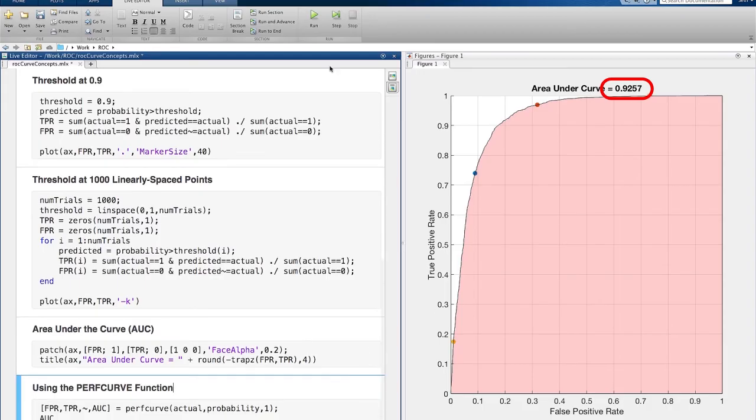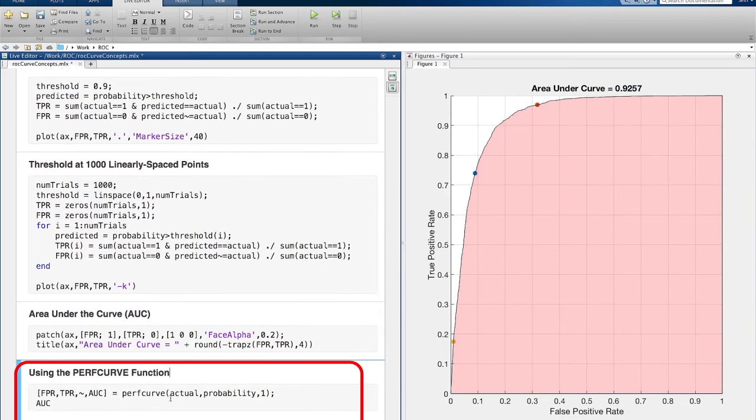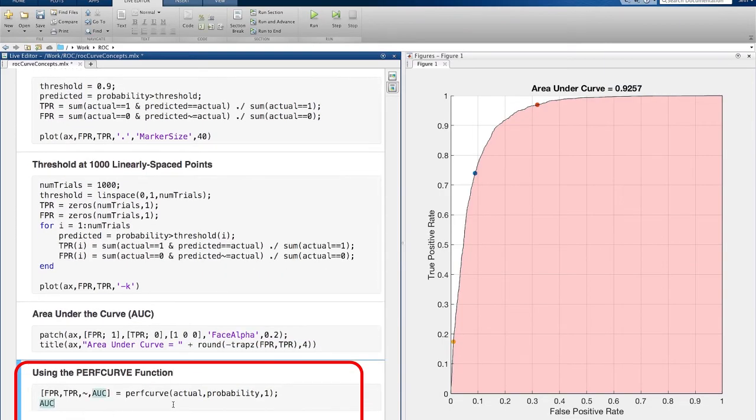In MATLAB, you don't need to do all of this by hand like I've done here. You can get the ROC curve and the AUC from the perfcurve function. Now that we have that down, let's look at some interesting cases for an ROC curve.